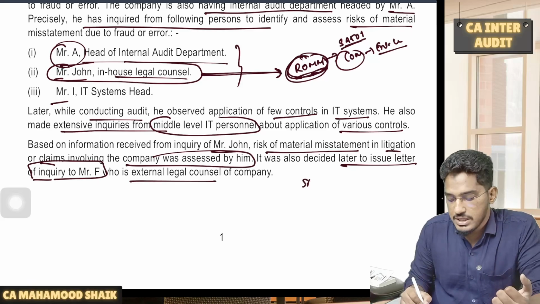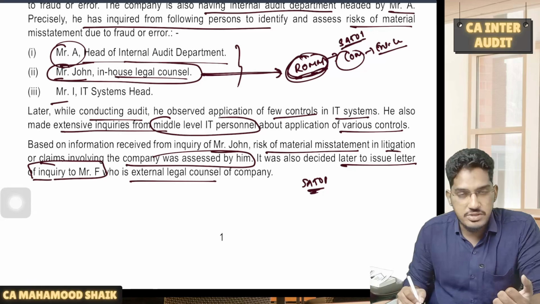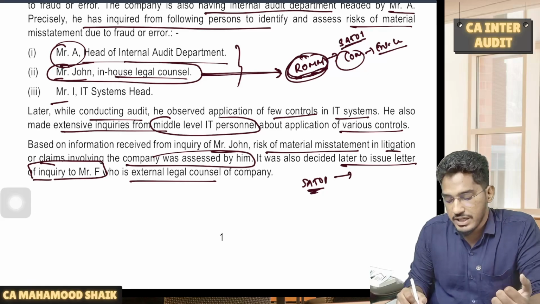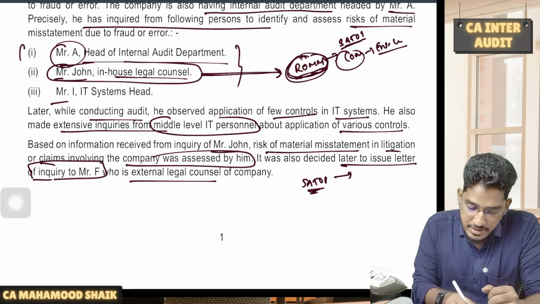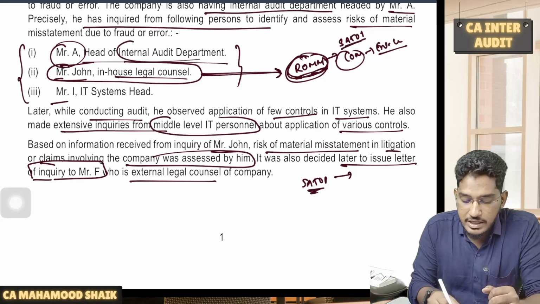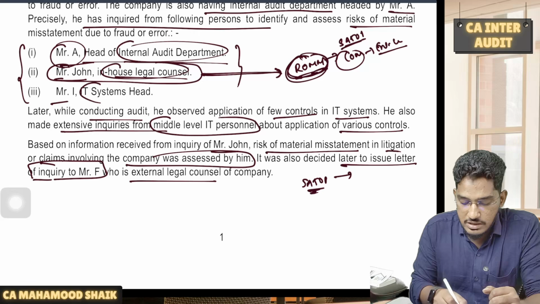So this is something we have seen in SEP'25. If you find risk of material misstatement in the area of litigations and claims, you have to communicate with the entity's external legal counsel through a letter of inquiry. See, these three are risk assessment procedures: inquiring of the internal audit head, the in-house legal counsel, and the IT systems head.